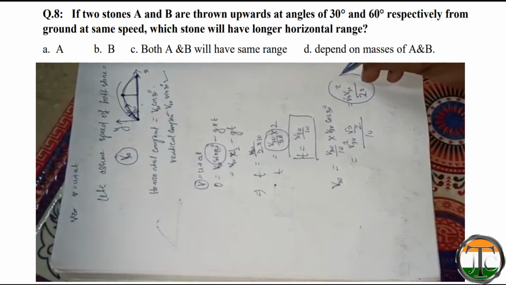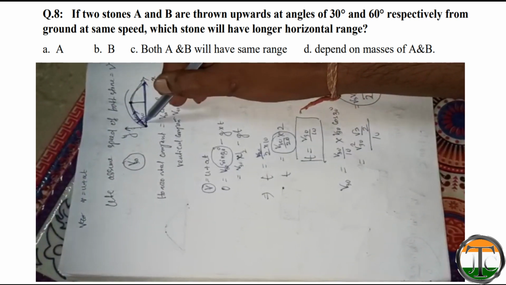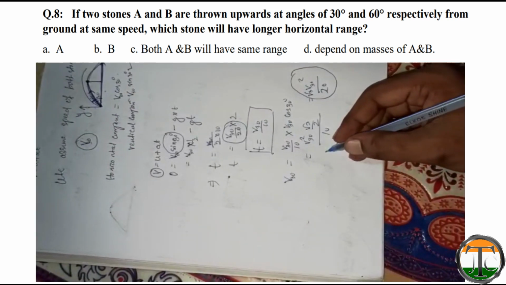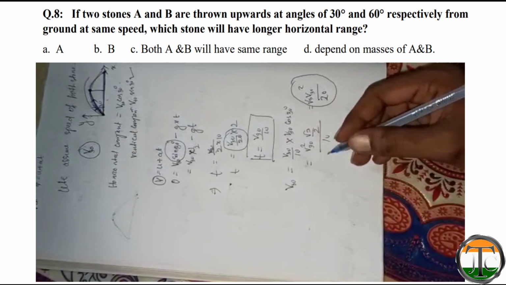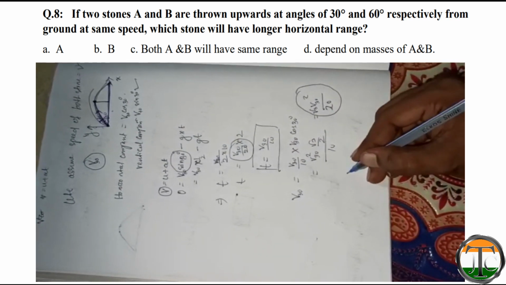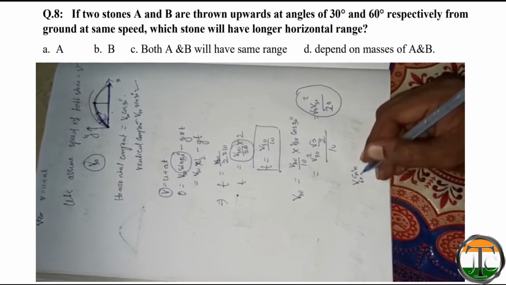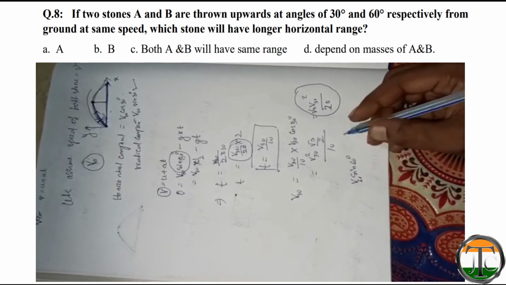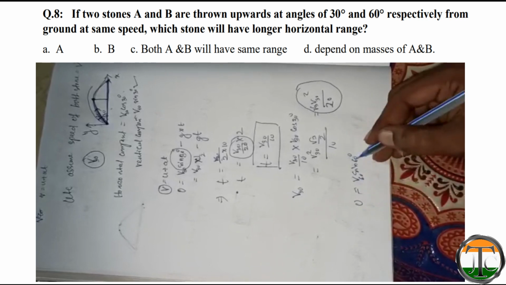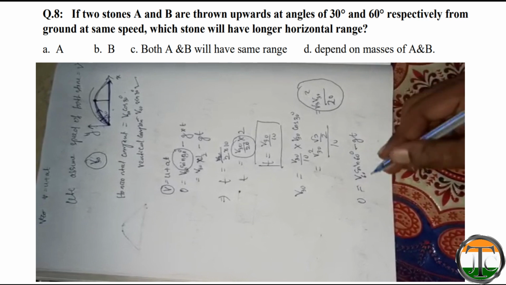This is the distance covered by the stone which is thrown at an angle 30 degree from the horizontal. Like this, the second stone which is thrown at angle 60 degree will have vertical component, that is V60 sin 60 degree. This will be the initial velocity. So 0 is equal to V60 sin 60 degree minus gt.